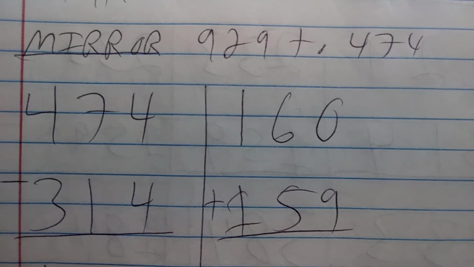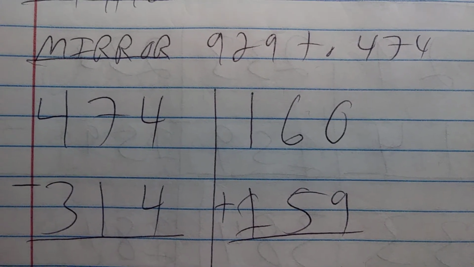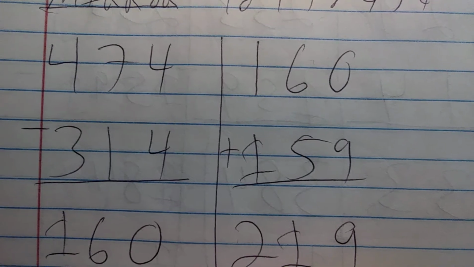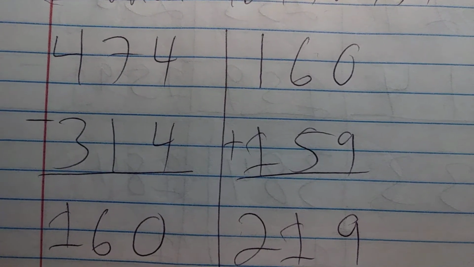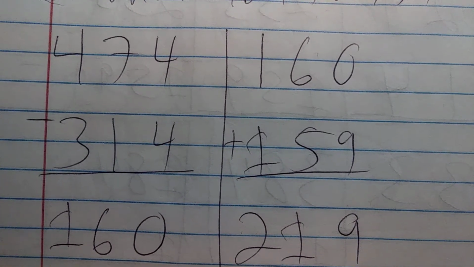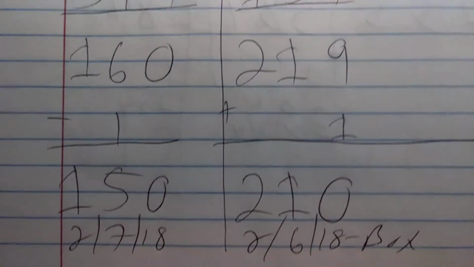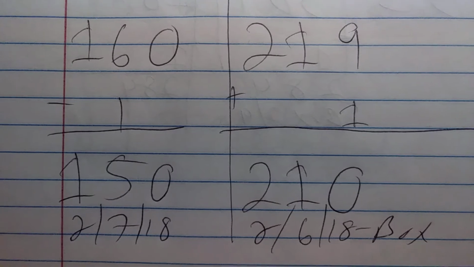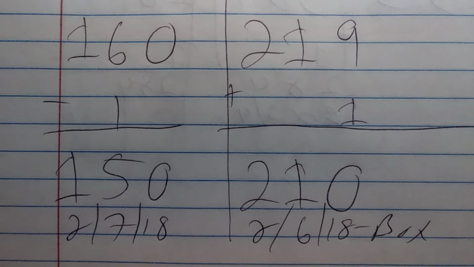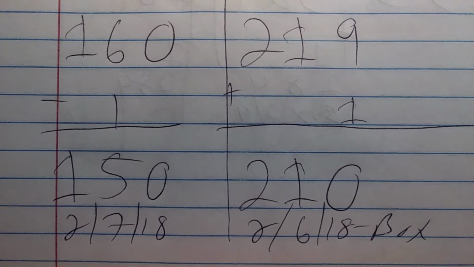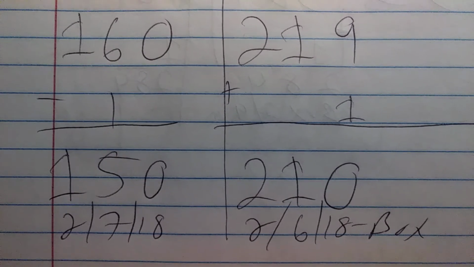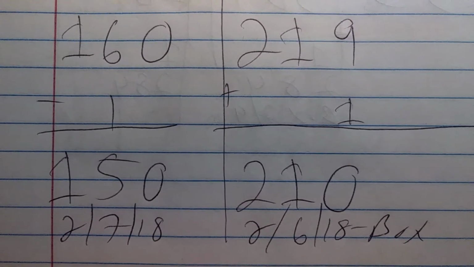Also on February 4th, you're going to mirror 929 to 474. 4 minus 3 is 1. 7 minus 1 is 6, and then 4 minus 4 is 0. So 160. You're going to subtract off 1 from 6, bring that down to make 5, and then bring down the 10, and then 150 did hit on February 7th.